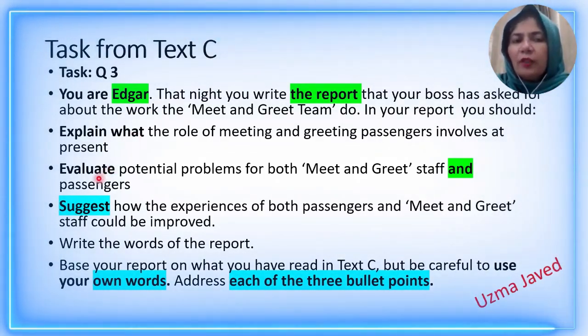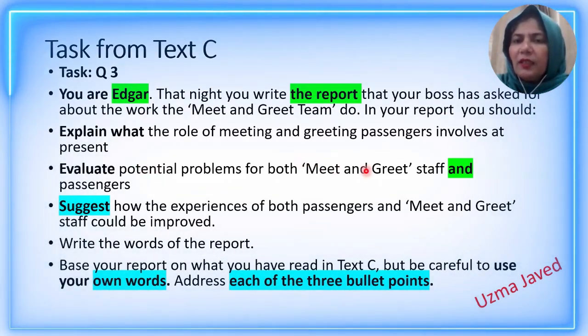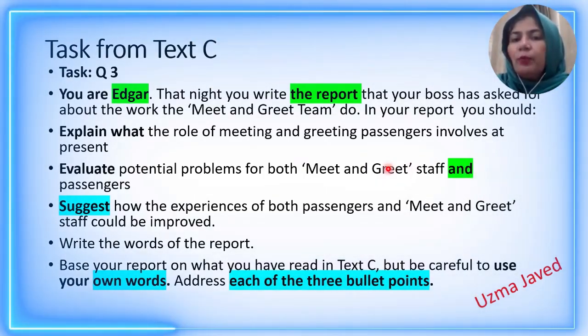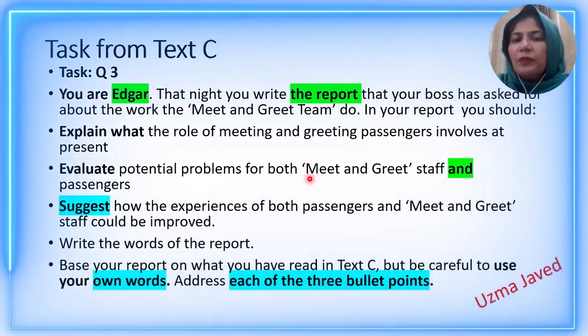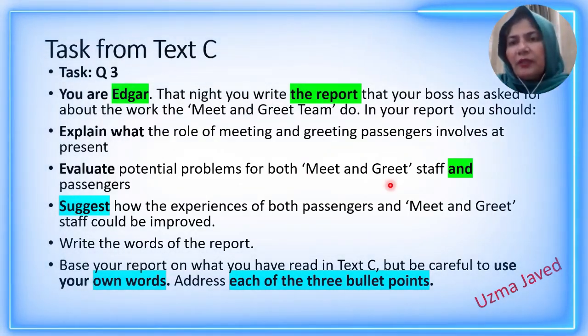So the second bullet point is evaluate potential problems. Potential means possible, for both meet and greet staff and passengers. The word and I have highlighted. Even the examiner would have highlighted this word, because and means that both these questions have to be answered. That is, the problems have to be answered from the point of view of staff as well as passengers.